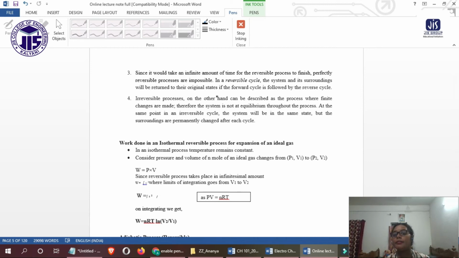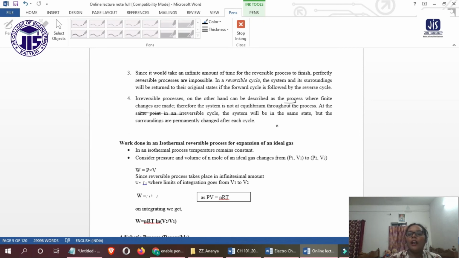Irreversible process, how can we define it? It, on the other hand, can be described as the process where finite changes are made and therefore the system is not in equilibrium throughout the process. In an irreversible cycle, the system will be in the same state but the surroundings are permanently changed after each cycle. So this is the definition of the irreversible process.